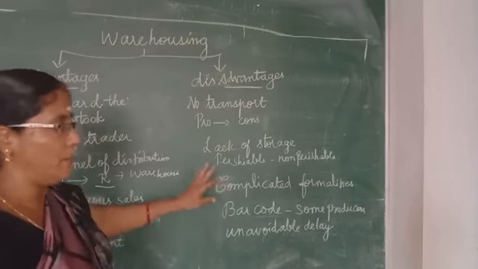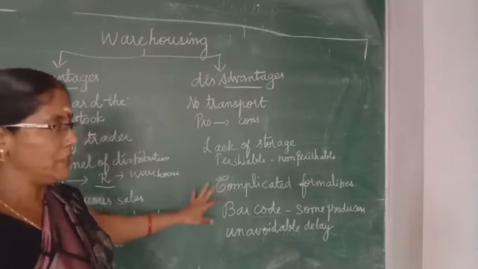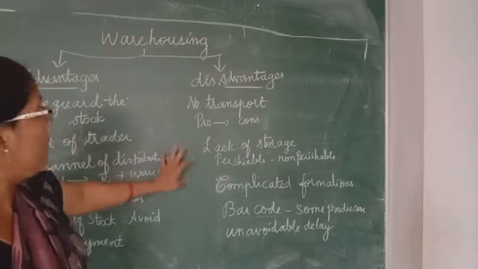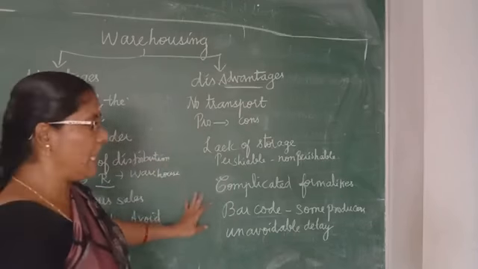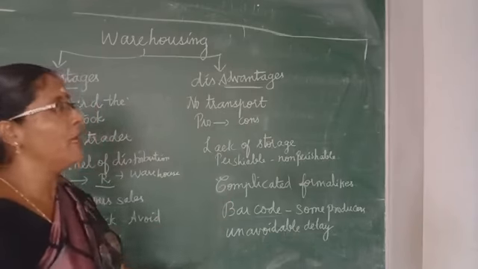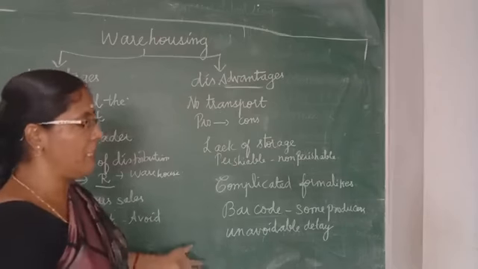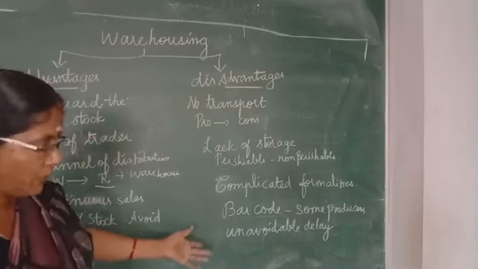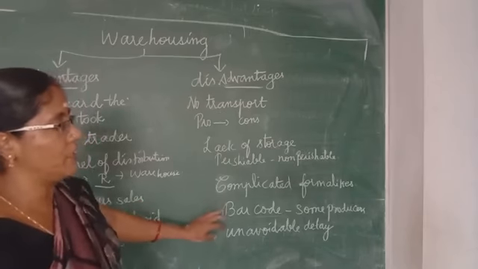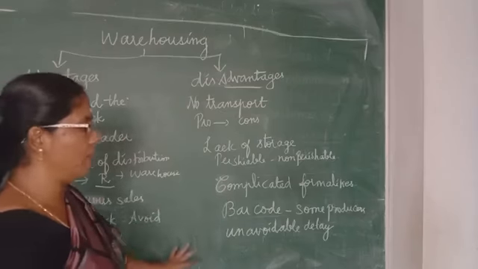Because of the complicated formalities, illiterate and uneducated people find it very difficult to use warehousing facilities. Also some producers find barcoding functions difficult, so because of barcoding technology, few producers avoid the warehousing facility.